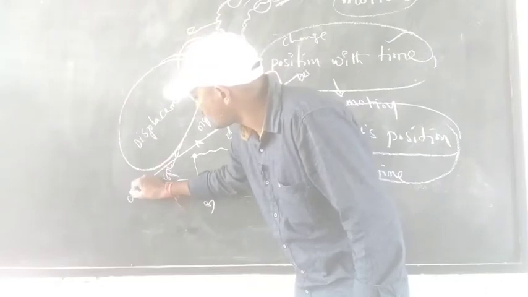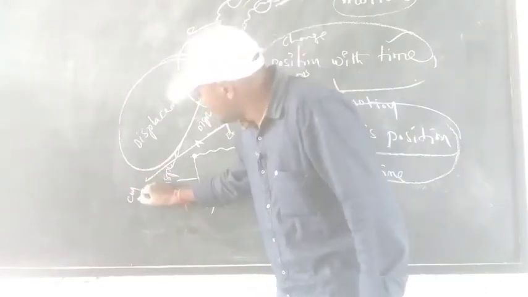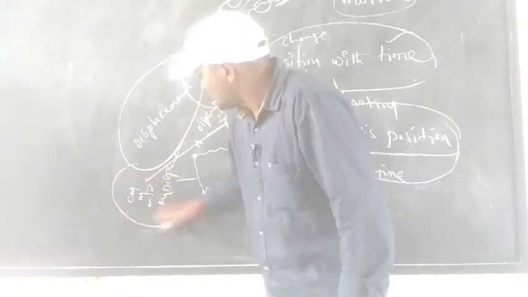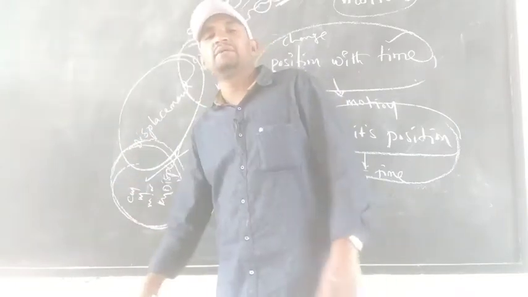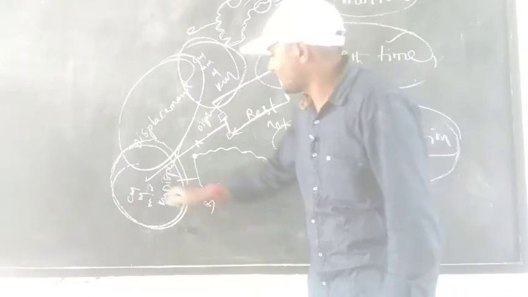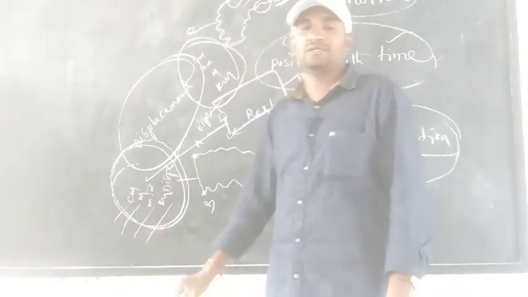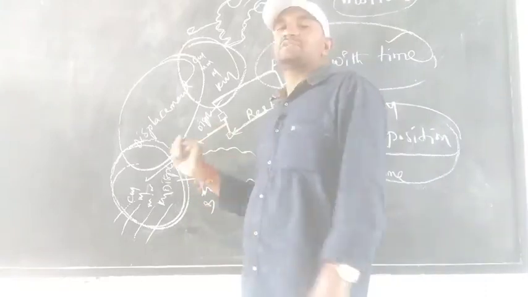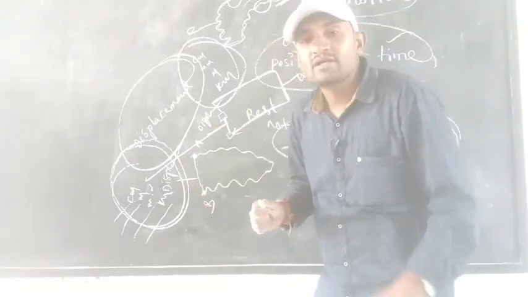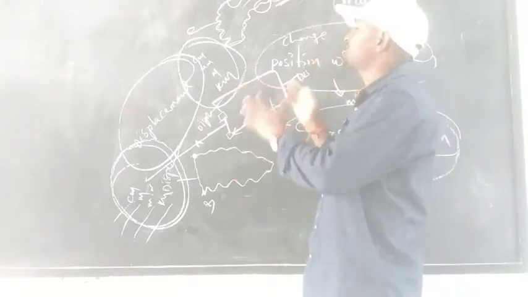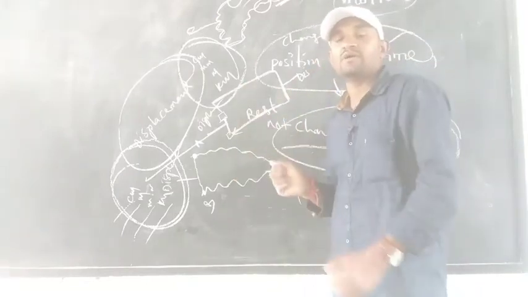Displacement units are centimeter, meter, millimeter and kilometer. These are the units of displacement. Some more concepts, some more relationships between distance and displacement, we also have to discuss.